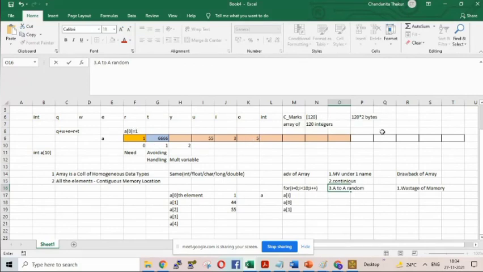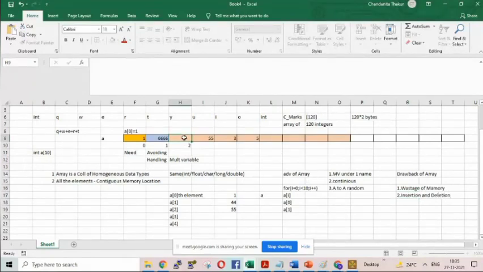You don't need to traverse the whole array. If you want to print the 98th element, just write a of 97 because it should be one less. So the 98th element you can print at a stretch. You don't need to traverse the array or take any tension. But the drawback is that insertion and deletion will become a very tedious job.